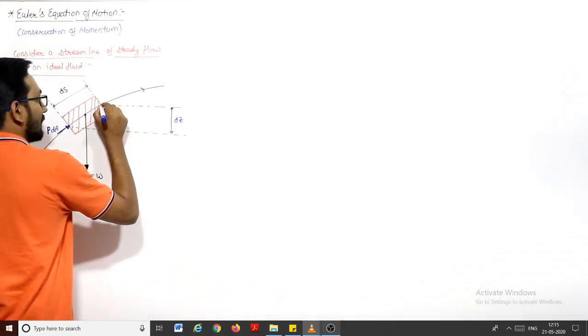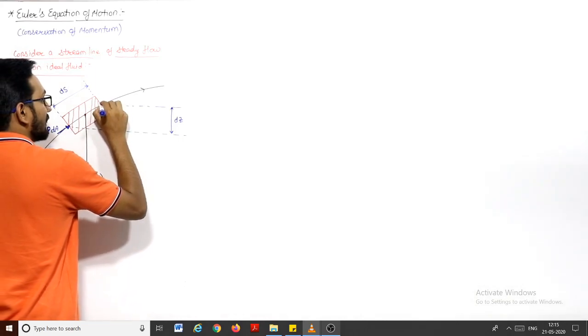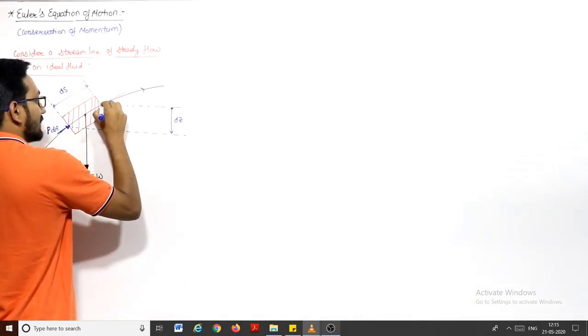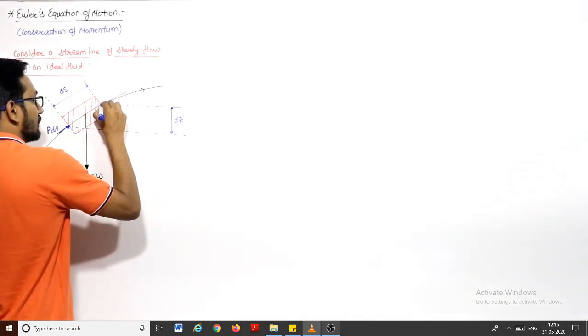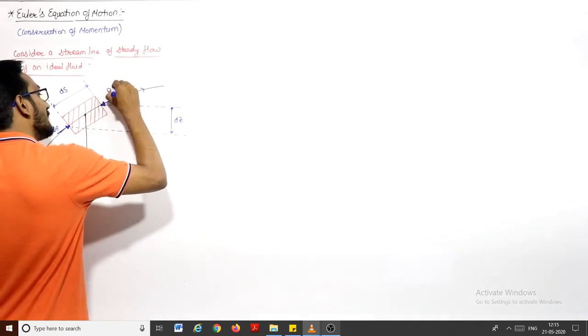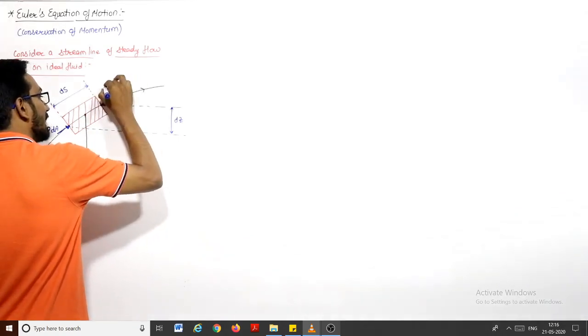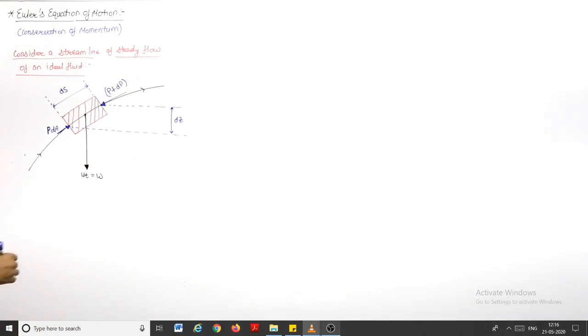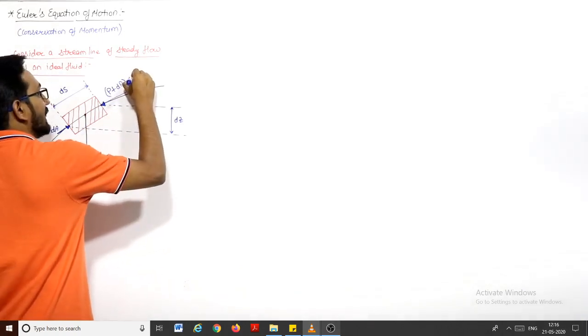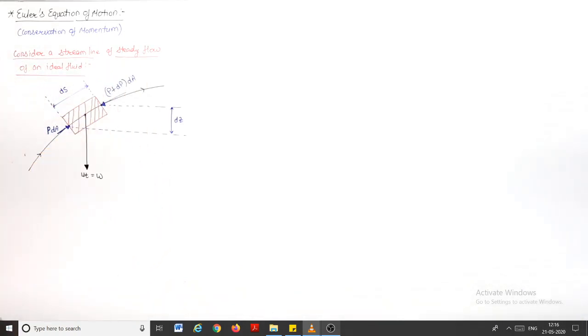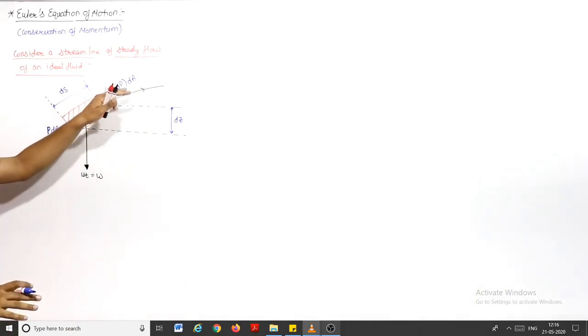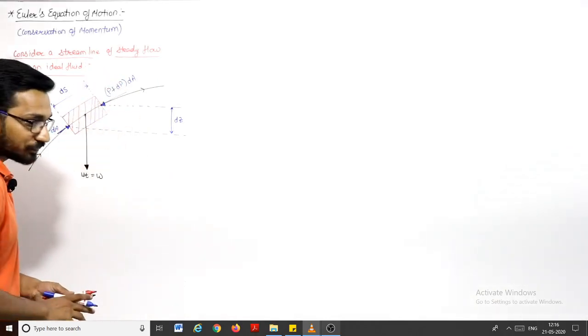Here also we have some pressure. Pressure is always a compressive force, so it is acting like this. Let us say here pressure is P plus dP, into area dA. So the force will be P plus dP into dA.